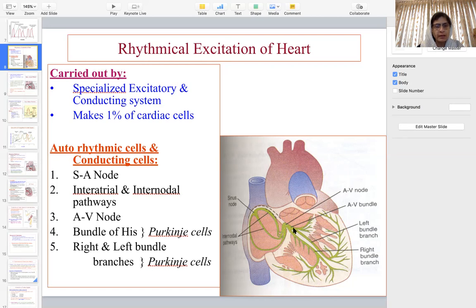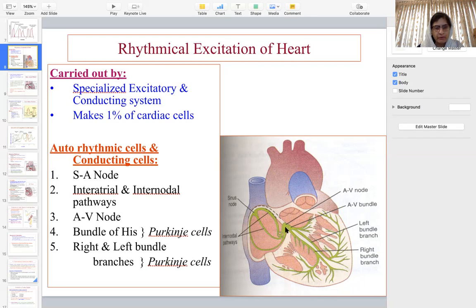After the AV node, there is a small area called the AV bundle. It has a penetrating part which penetrates the fibrous ring between the atria and the ventricles. The AV bundle is the only connection between them, because the atria are separated from the ventricles by a fibrous ring that provides insulation. So there is only one route through which the impulse can pass from the atria into the ventricles.